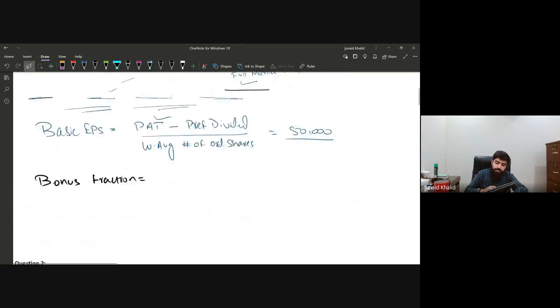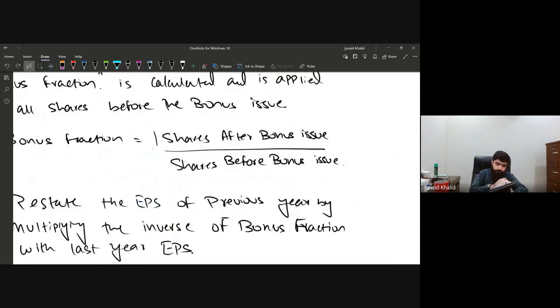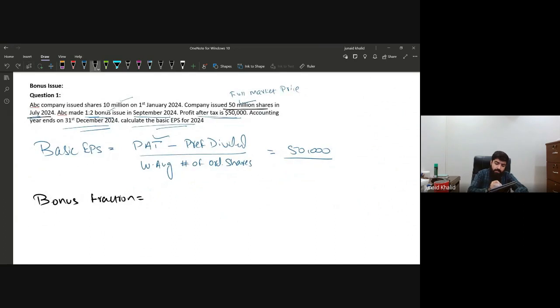We have a bonus issue of 1 for 2. 1 for 2 means the company will be issuing one new bonus share, one new free share for every two held, which means after getting the bonus shares, the number of shares would be 3.